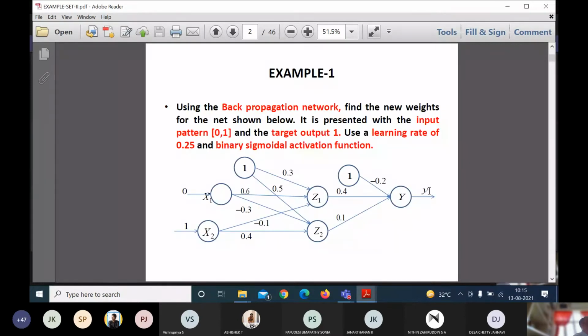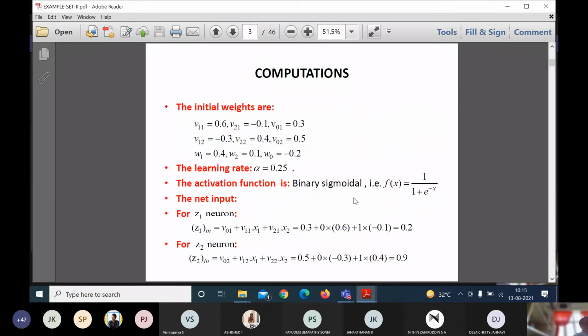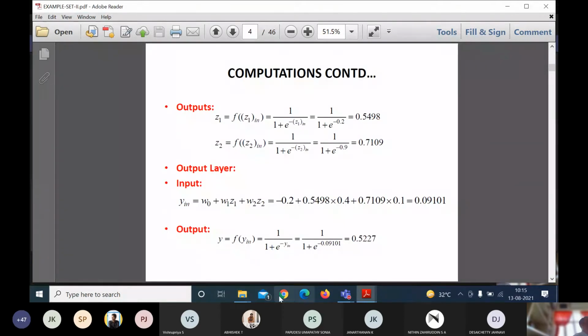Now till this output node I have calculated the input. Now I need to find the output of Y, and check the target, whether I am getting 1 or not. For that, again I am applying the binary activation function, which is 1 divided by 1 plus e power minus x. This minus x is nothing but minus Y-in. So 1 divided by 1 plus e power minus 0.09101. What is my answer? 0.5227.